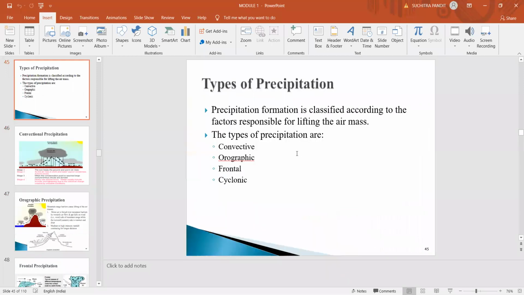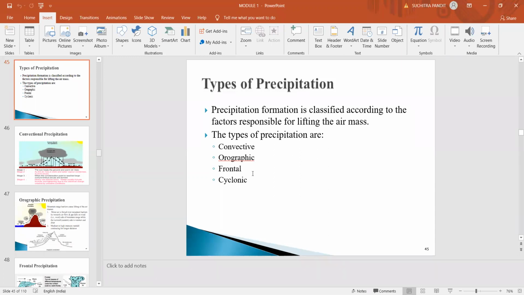The first type of precipitation is convection precipitation, also known as thermal convection. This is because of unequal heating of the Earth's surface. The moist air very close to the Earth's surface gets heated up and rises because of its low density, and at higher altitude the clouds condense, which results in the formation of heavy clouds. These clouds sometimes burst, accompanied by a blowing wind, which is known as tornadoes.